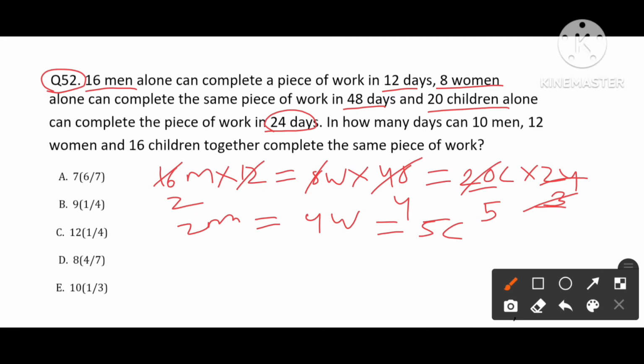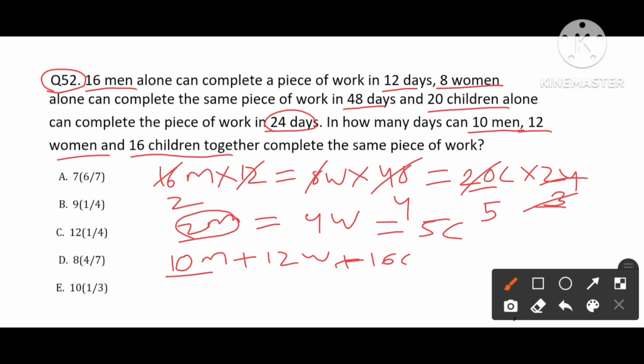Now the question asked is in how many days can 10 men, 12 women and 16 children together complete the whole work? Here we have 2 men, and instead of 2 men we can write 5 children.